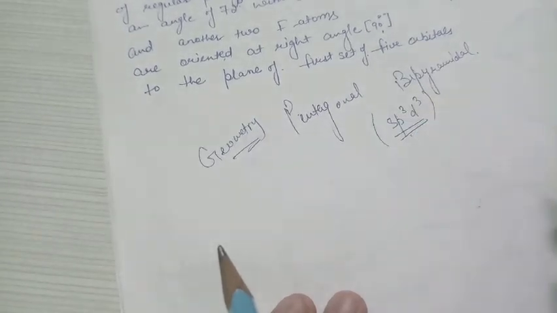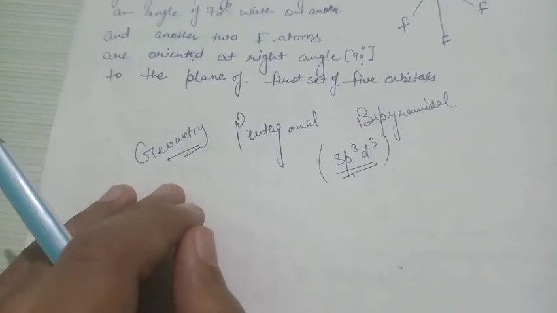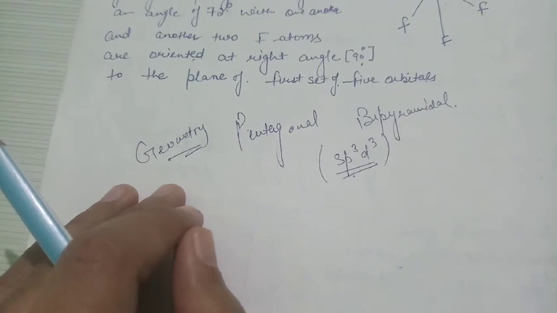sp3d3. This is all about this topic. In later videos we will discuss some more examples related to VSEPR theory that involve lone pairs as well as bond pairs, and some ions too.